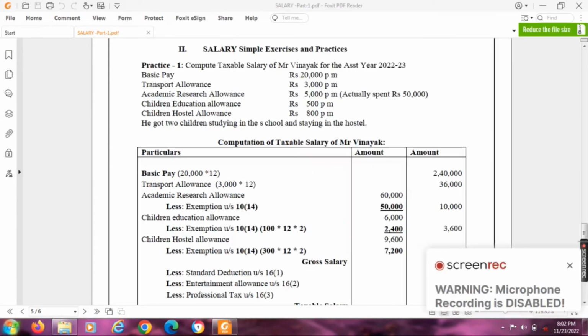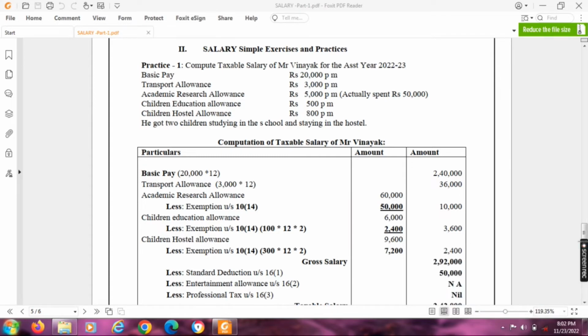Now, simple exercises and practices under the basic part plus allowances part. First, practice 1. Compute taxable salary of Mr. Vinayak for the assessment year 22-23. Basic pay 20,000 per month. Transport allowance 3,000 per month. Academic research allowance he received 5,000 per month but actually spent rupees 50,000 totally. Children education allowance 500 per month. Children hostel allowance 800 per month. He got 2 children studying in the school and staying in the hostel.